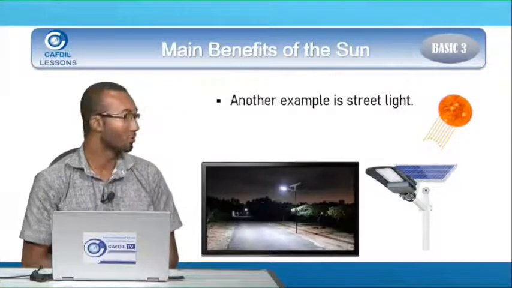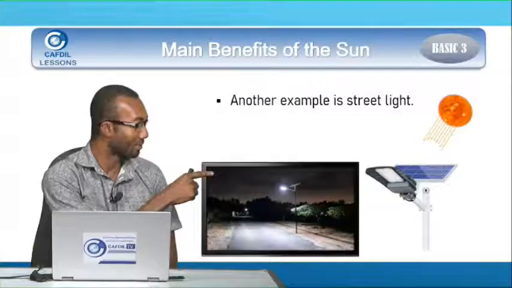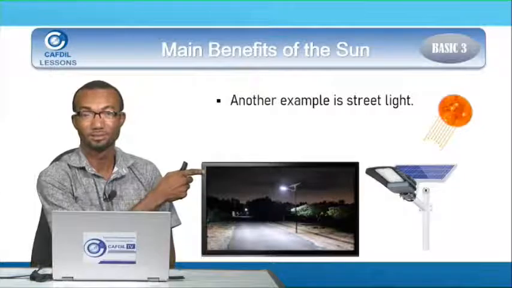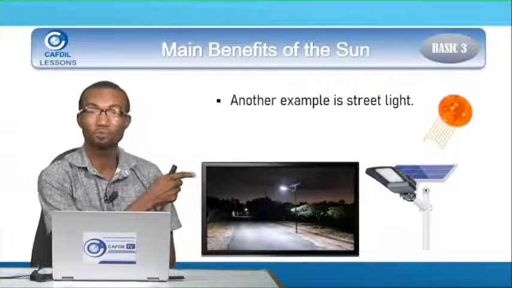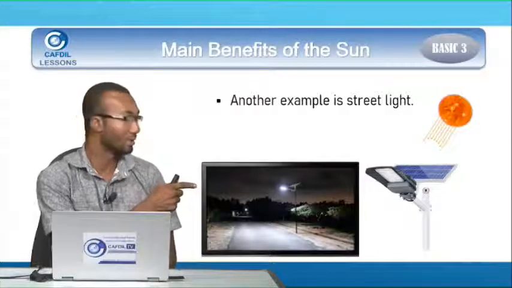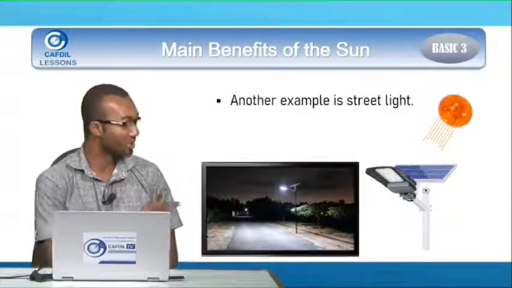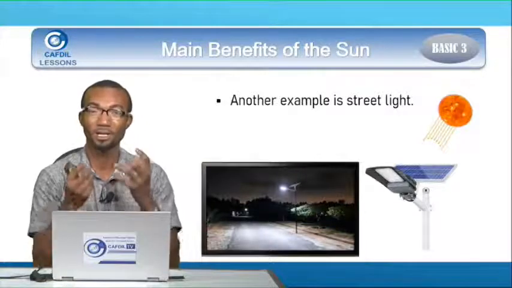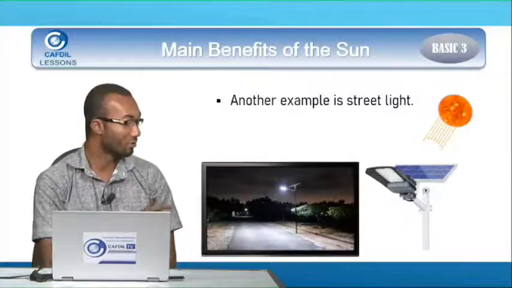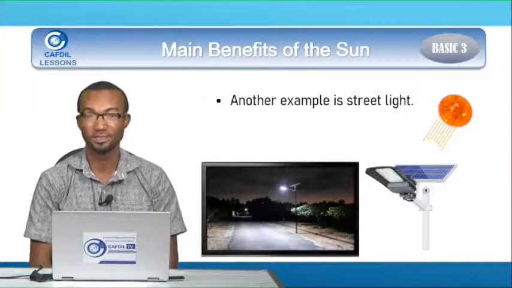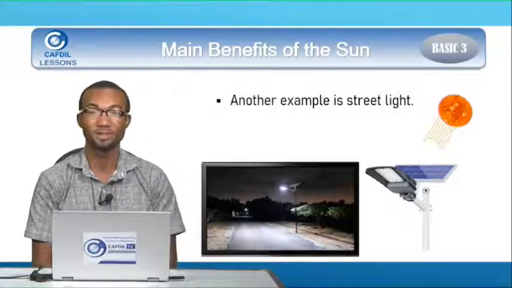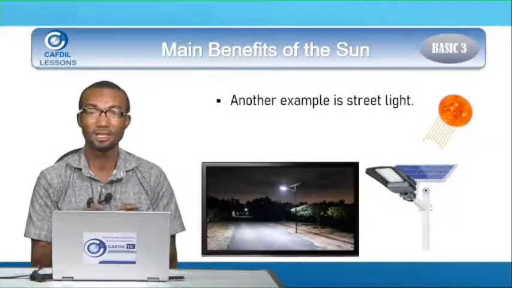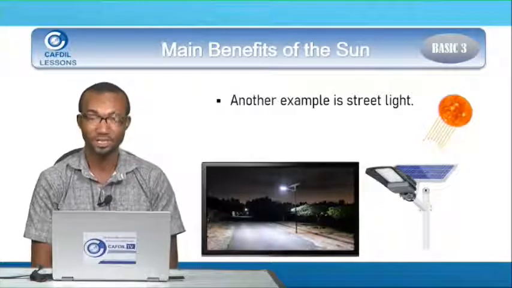And in the night, you see the lamp shining. So without even electricity, the sun can provide us with energy to power all this. So if you see any street light with a panel at the top, know the use of the panel: the panel draws energy from the sun and uses it to operate these things. So one of the main benefits of the sun is that it is able to provide us with solar energy that can be used to operate gadgets.